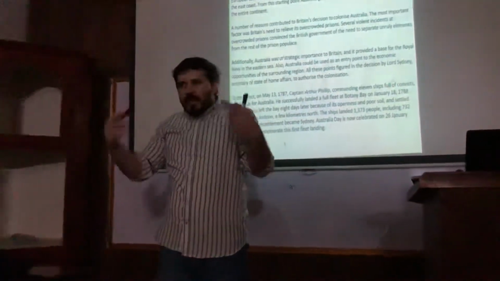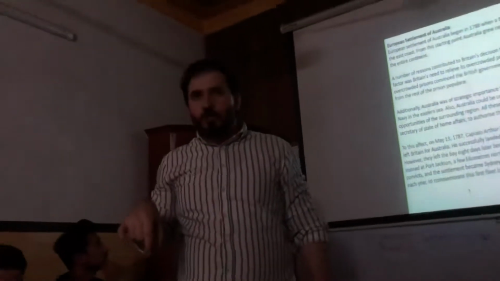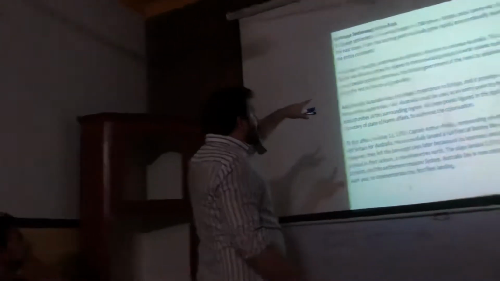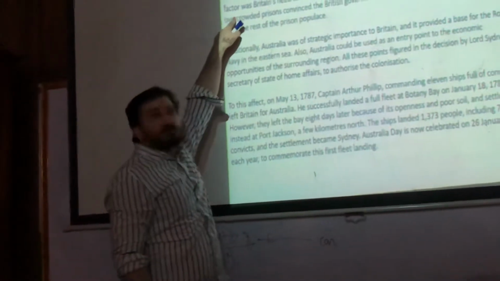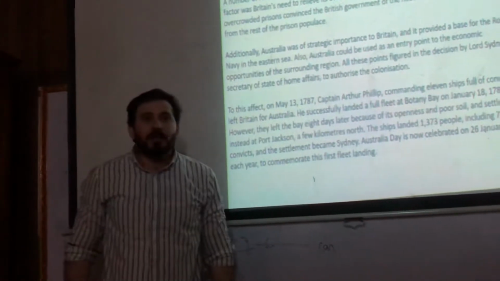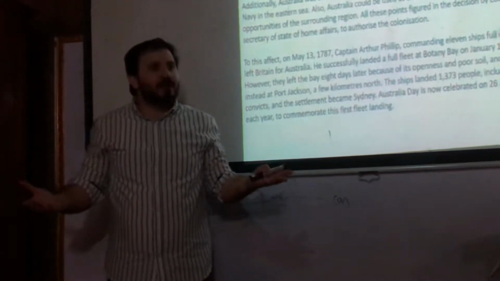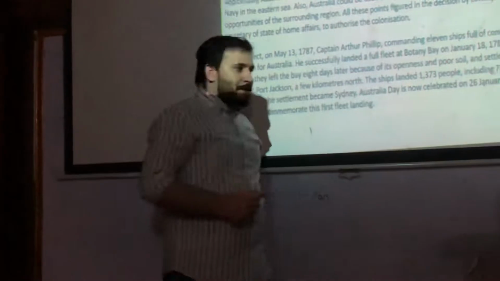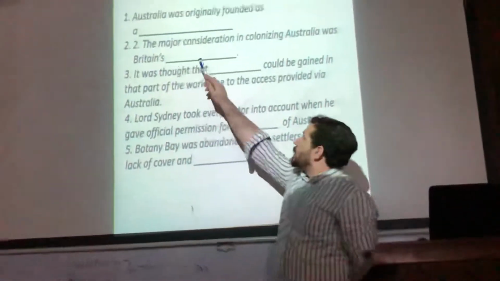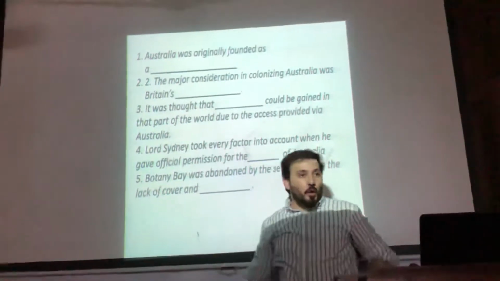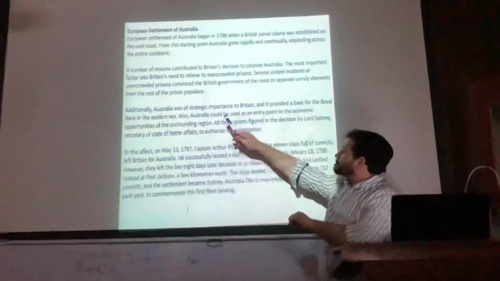To find out an answer, first of all, you have to know about the synonym and paraphrasing portion. Now, what they want to say: a number of reasons contributed to the British decision to colonize Australia. The most important factor, what have they used for it? The most important factor means major consideration. Look, they have used the word major, the major consideration. And over there, major consideration has been paraphrased with what?